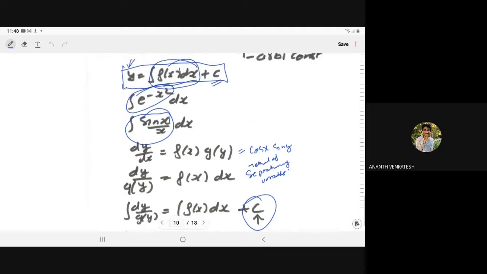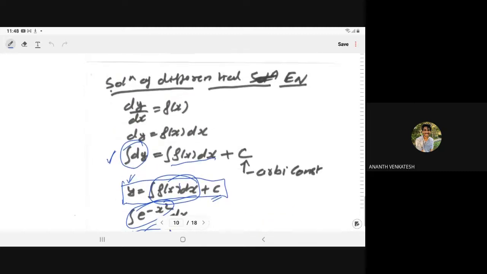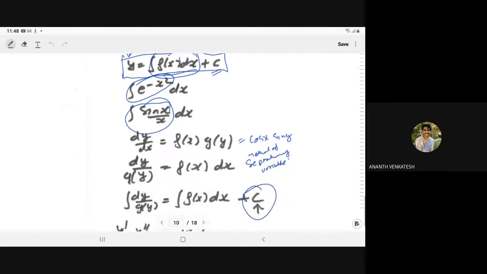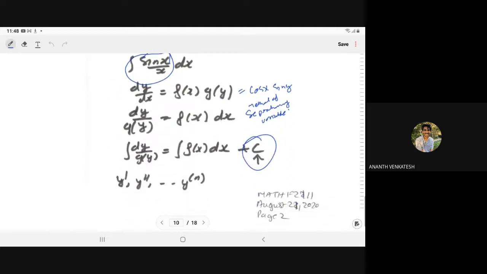Then we saw the simplest way of determining the solution, which is to try to integrate. Here we have integration by separation of variables, but it is not always possible to integrate, so we can go with different methodologies. Those methodologies we will study one by one throughout the course.